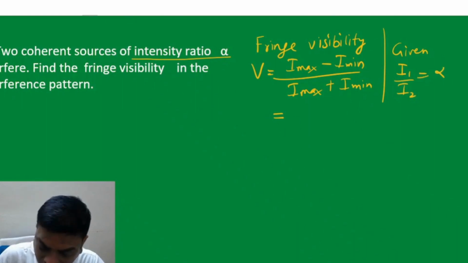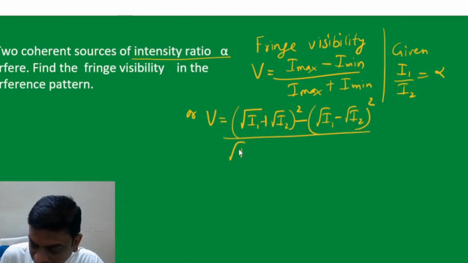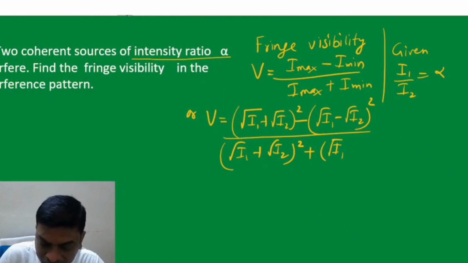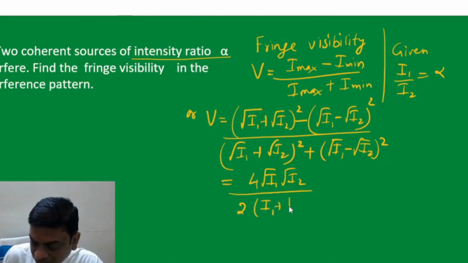Here I max is actually under root I1 plus under root I2 whole square, whereas I min is under root I1 minus under root I2 whole square, whole divided by root I1 plus root I2 whole square plus root I1 minus root I2 whole square. Okay. So here applying the formula, a plus b whole square minus a minus b whole square is 4ab, and a plus b whole square plus a minus b whole square is twice a square plus b square.